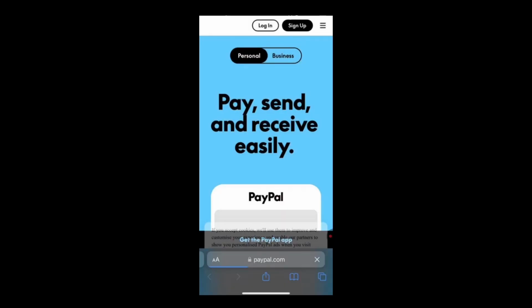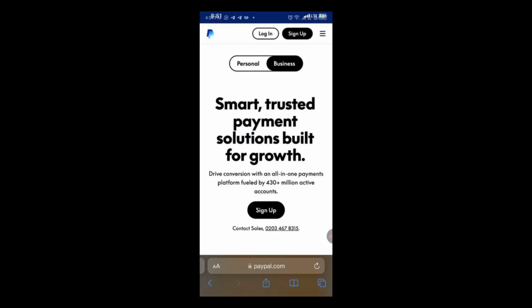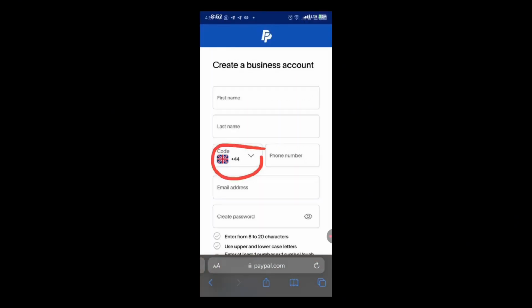Once it is loading, it is going to bring something like this. For you to get started, just click on business. After picking business, click on sign up to get started. Create a business account, input your first name, your last name. Under the country code, you are going to change it to Nigeria and input your phone number. Your phone number will start from 90 something instead of 090. Do you understand? You input your email, you create your password, and you get started.